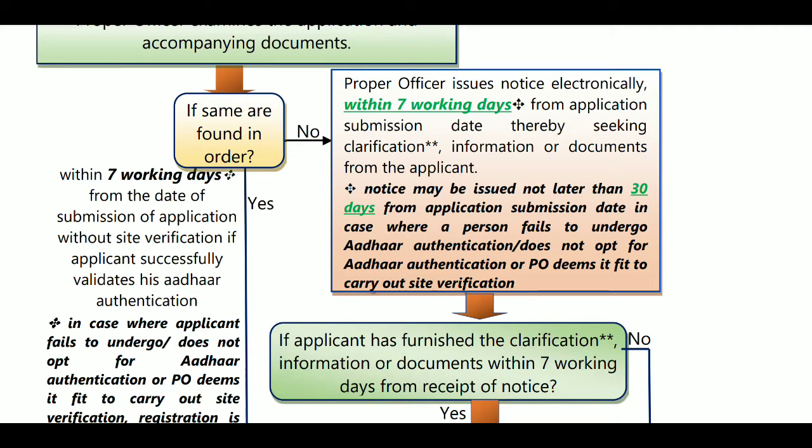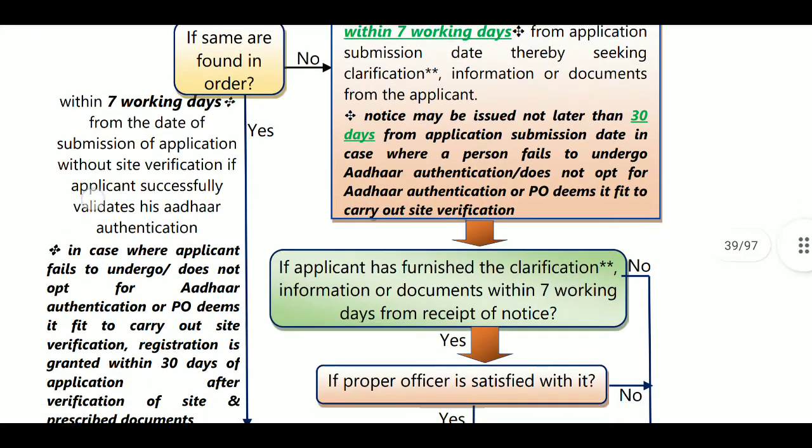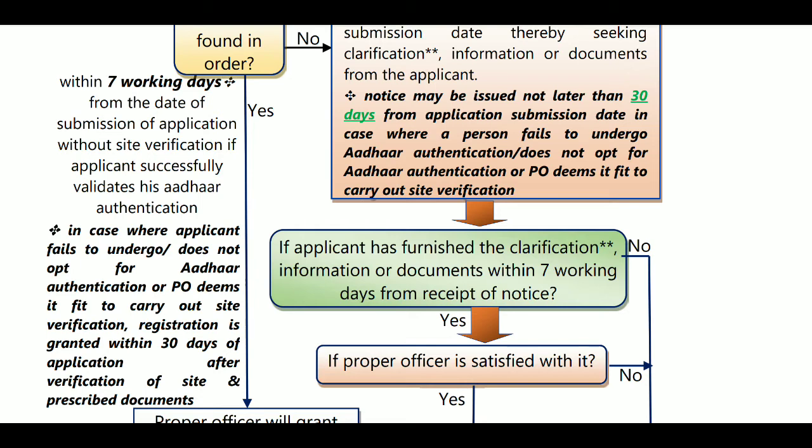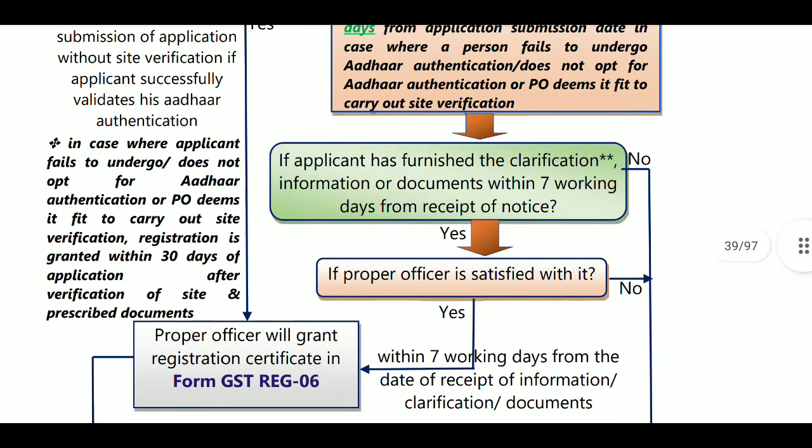The notice may be issued not later than 30 days from the application submission date where the person fails to undergo Aadhaar authentication or does not opt for Aadhaar authentication. If you have not opted for Aadhaar authentication, there will be a time of 30 days, and after that you will get the notice. Next, if the applicant has furnished the clarification, information or documents within 7 working days from the receipt of the notice, and the proper officer is satisfied with your clarification, then within 7 days he will provide a GST registration certificate.